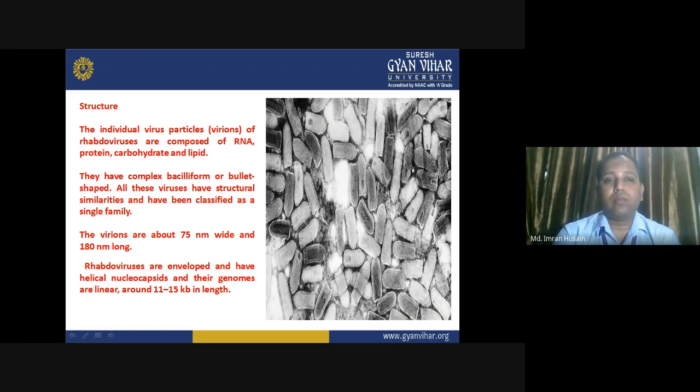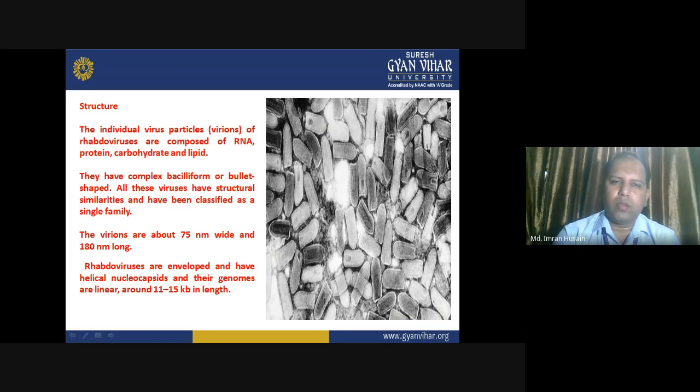They have a complex bacilliform or bullet shape. They might look like bullets. All these viruses have structural similarity and have been classified as a single family. So the viruses that belong to this very same family all have a lot of structural similarities. Okay, so but what are those things that we focus on a lot?